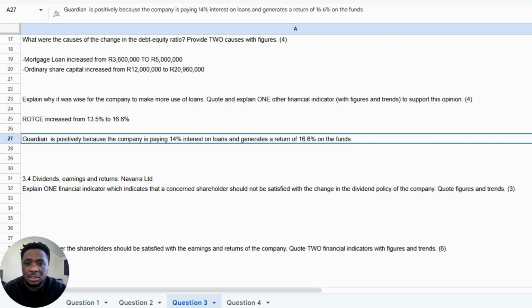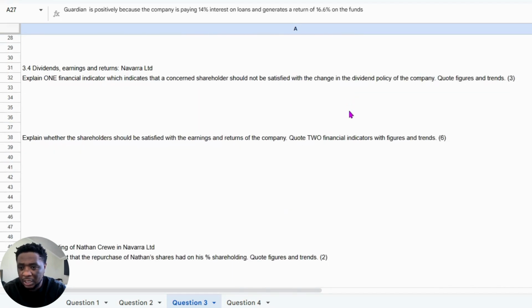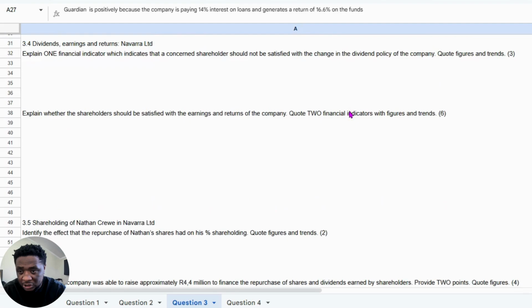All right. Cool. So in the next video, I'll be looking at 3.4, which is basically looking at Navara and the decisions around the shareholding and the stuff like that. So I'll see you guys in the next video.